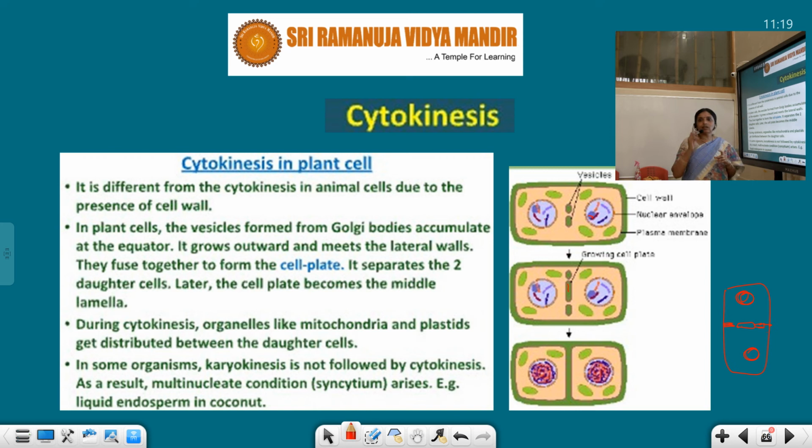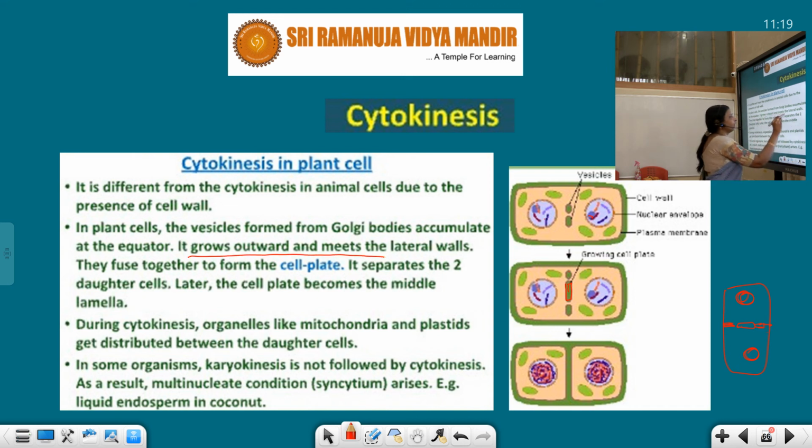In the animal cell, cell wall is not present, but in plant cell we will see cell wall is there. So it is a different type. The cytoplasmic division is different. In plant cell, the vesicles formed from the Golgi bodies accumulate. In the Golgi body we have seen vesicle-like structures. So these vesicles accumulate at the center.